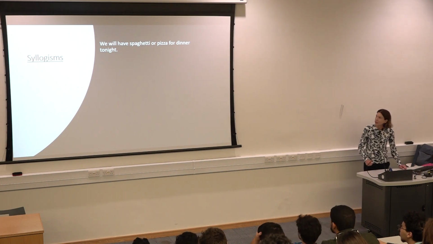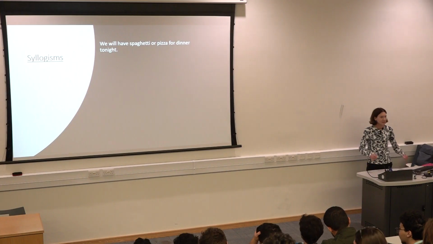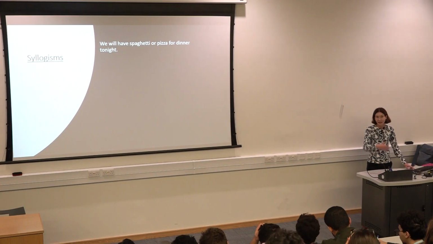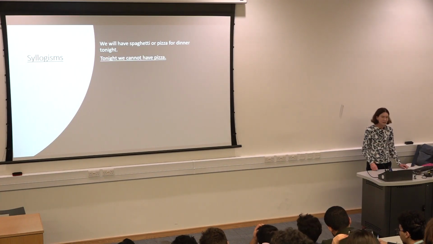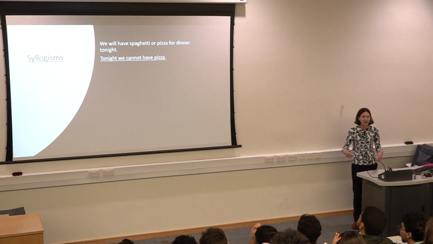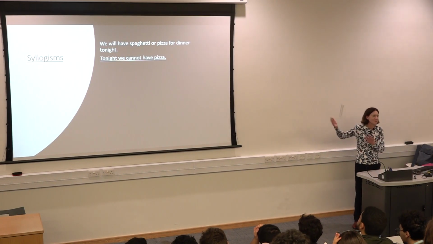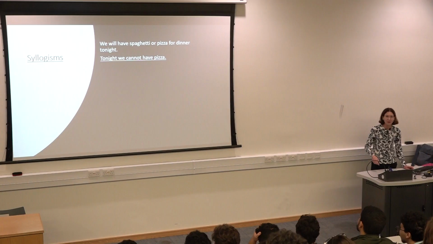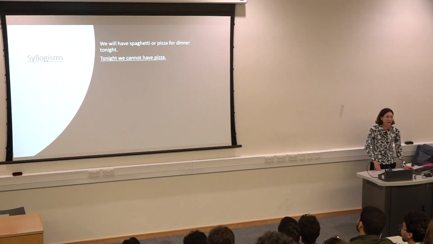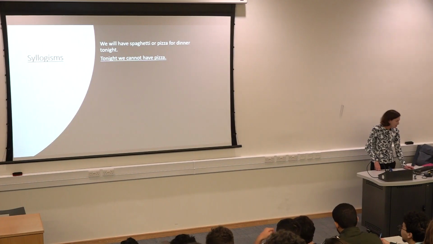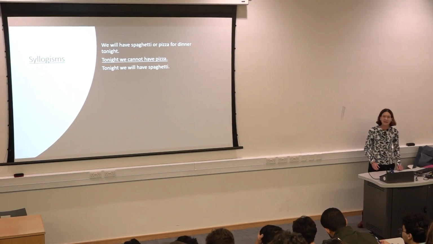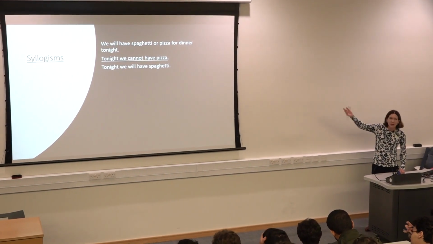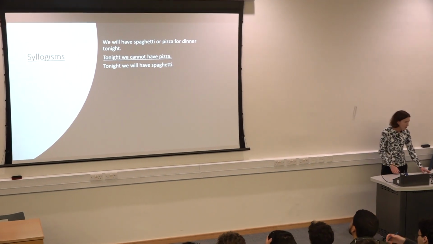So here's an example. Tonight we are going to have spaghetti or pizza for dinner. This is a fact. Let's accept it. Yes, that is what we're going to have for dinner tonight. Now, here comes another fact for you. Tonight, we cannot have pizza. I don't know, the oven is broken. There's no cheese. For some reason, we cannot have pizza. All right, so what is your logical conclusion from this? We're going to have spaghetti tonight, right? So this is obvious. So this is an example of a syllogism. So a syllogism starts with some facts and then what logically follows from that, okay?